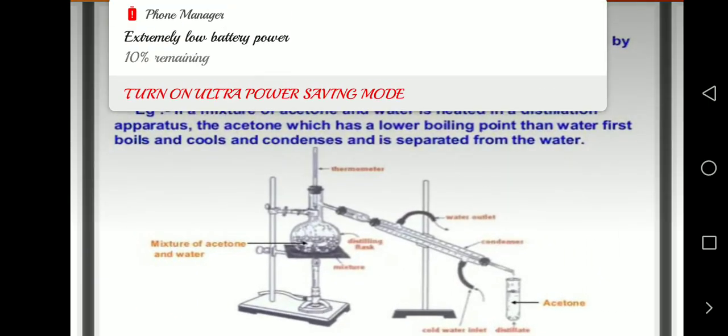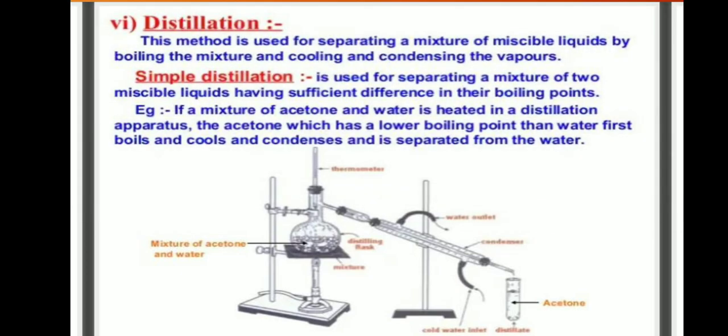And another one, distillation. This method is used for separating a mixture of miscible liquids by boiling the mixture and cooling and condensing the vapors. There are two types of distillation: simple distillation and fractional distillation. First one, simple distillation, is used for separating a mixture of two miscible liquids having sufficient difference in their boiling points.